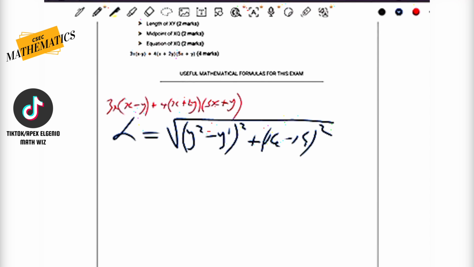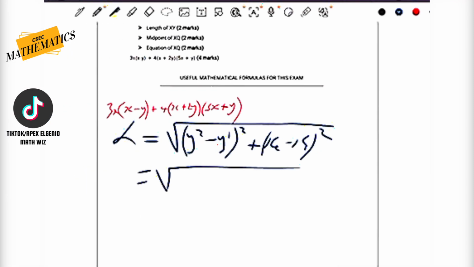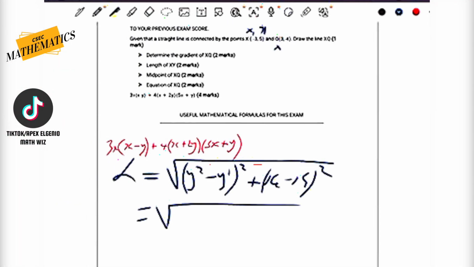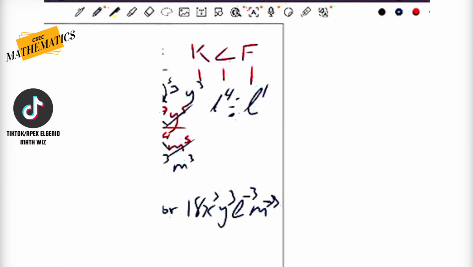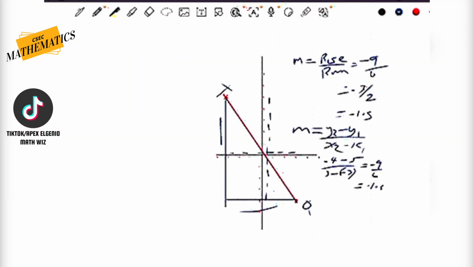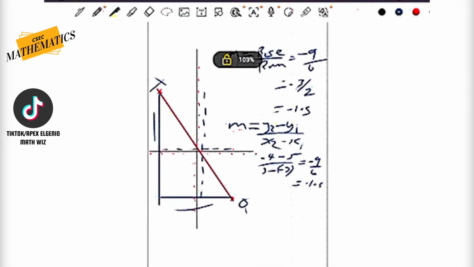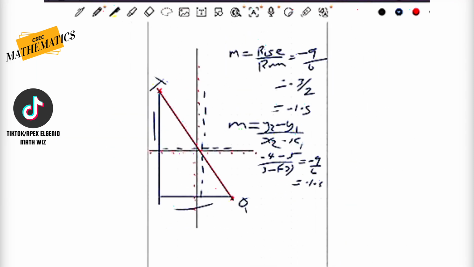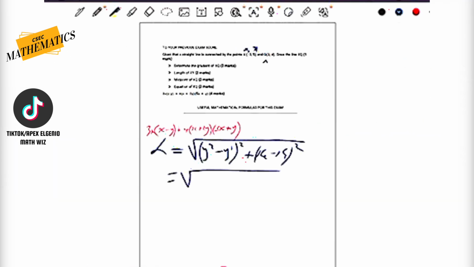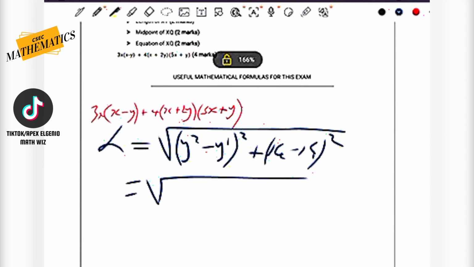But I also realized that the length formula is actually the square root of the numerator of the gradient and the denominator of the gradient. Since we already did all that fancy calculation in the gradient formula, y2 minus y1 over x2 minus x1, remember all that calculation we did earlier? There it is. We could simply take the minus 9, square it, take the 6, square it. Easy, without going through all of that. So minus 9 squared plus